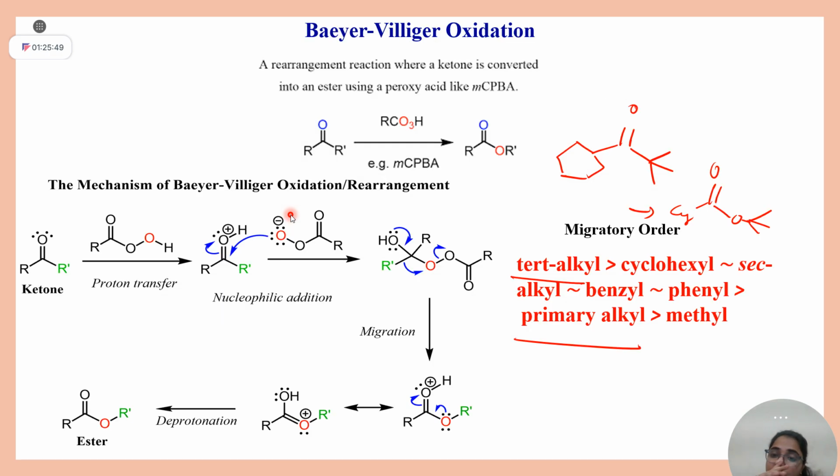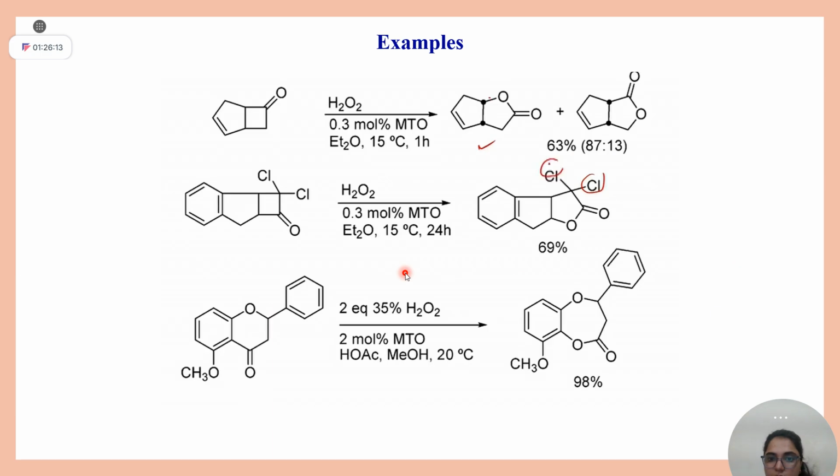One trick to remember this migratory order. Do you know why this order is like this? Can you think, here positive charge is coming? So this is a mnemonic only, not a concept. Anything which can make this carbocation stable, to that group it will migrate. Among 2 degree and 1 degree, 2 degree is more stable. It is a mnemonic trick, not a concept.